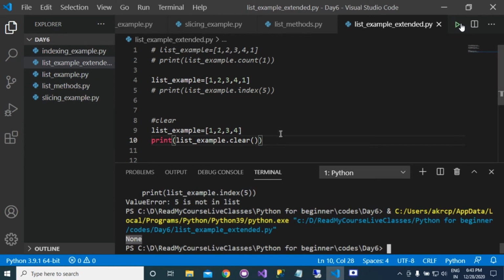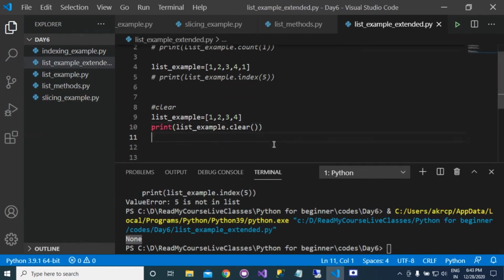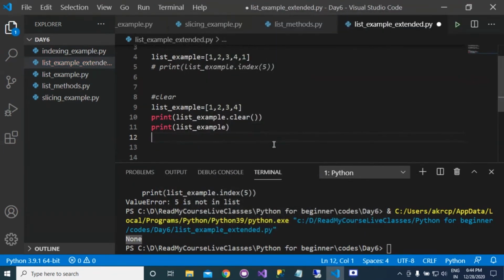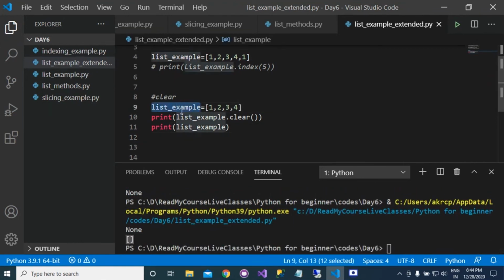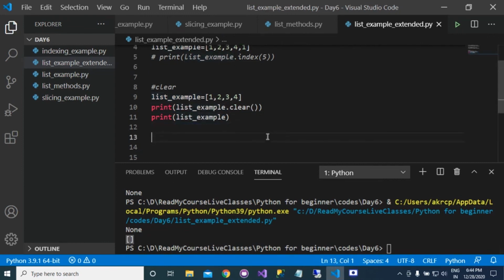So now you are getting none. It means that there is nothing present in this list. If you print this list example, you will get nothing. Here you can see that you are getting the empty list. First we have the list example, the values in this list are 1, 2, 3, 4, but after calling the clear method, it is deleting all the items from the list.